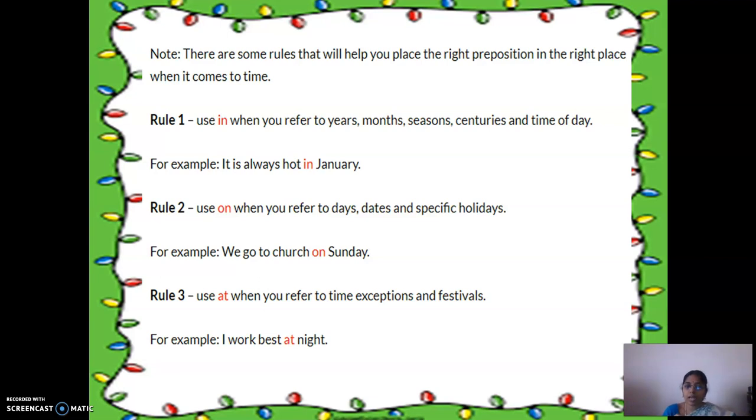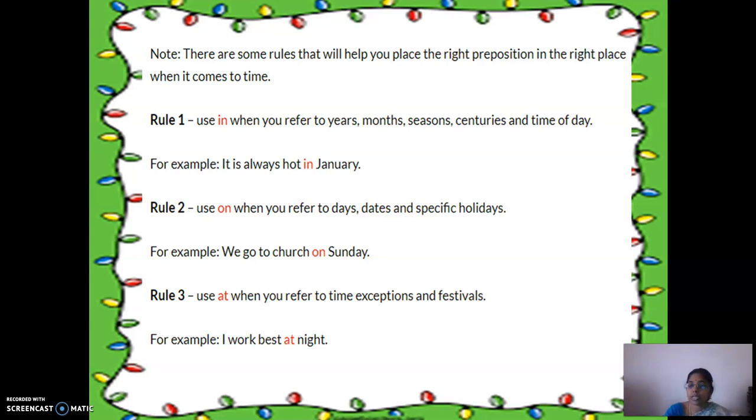We use at when you refer to time, exceptions and festival. I work best at night. So time, at what time you work? I work best at night. So at is used to refer to time, exceptions and festival.